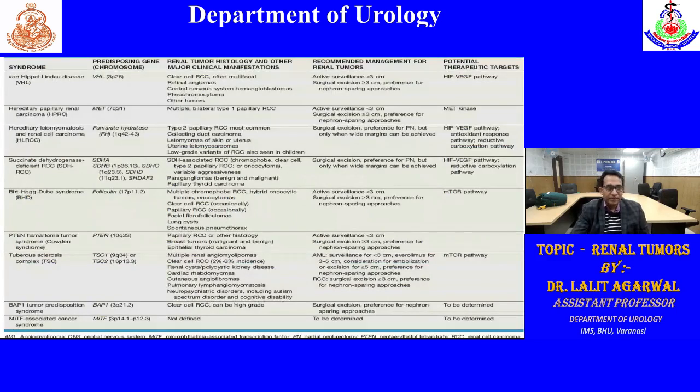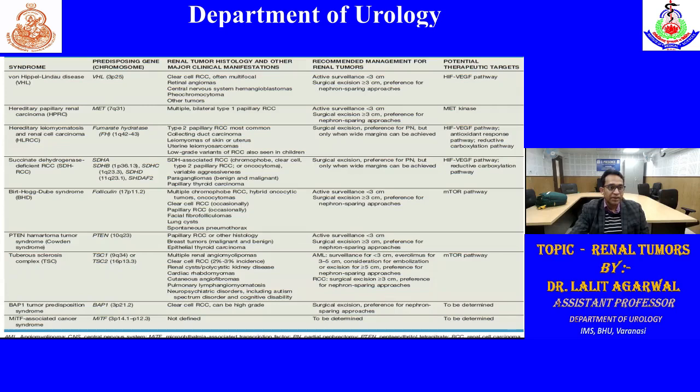These are familial tumors other than VHL. VHL I have already discussed. Mutation is in the 3p chromosome. Generally, there is a rule of 3 in the VHL. If it is less than 3 centimeters, we can have surveillance because sometimes these are multiple and bilateral tumors. So it is not so important to excise all the tumors. So risk of malignancy is low in less than 3 centimeter tumors. But if it is more than 3 centimeters, then we have to do surgical excision, mainly nephron sparing surgery.